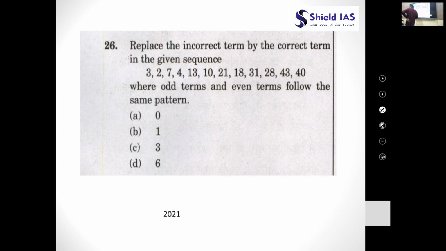Another question: replace the incorrect term by the correct term in the given sequence. So here a sequence is given, right?